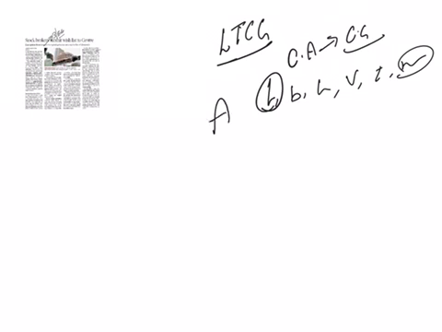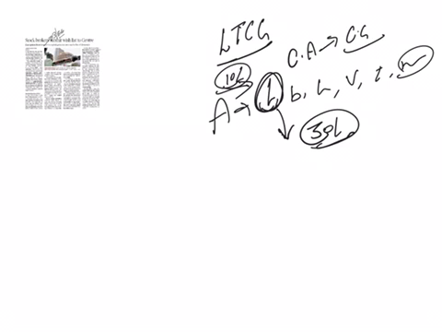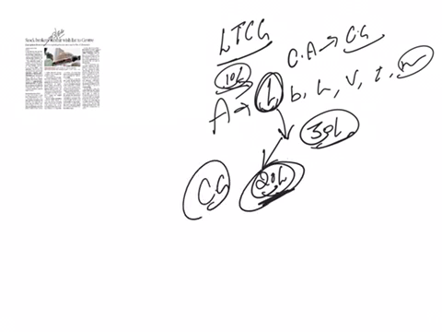And Mr. A wants to sell his land. Then if he sells his land at 30 lakh rupees, but he had bought this land for only 10 lakh rupees when he purchased it. Now he is selling this for 30 lakh. Then his profit is 20 lakh rupees. This profit is known as capital gains.